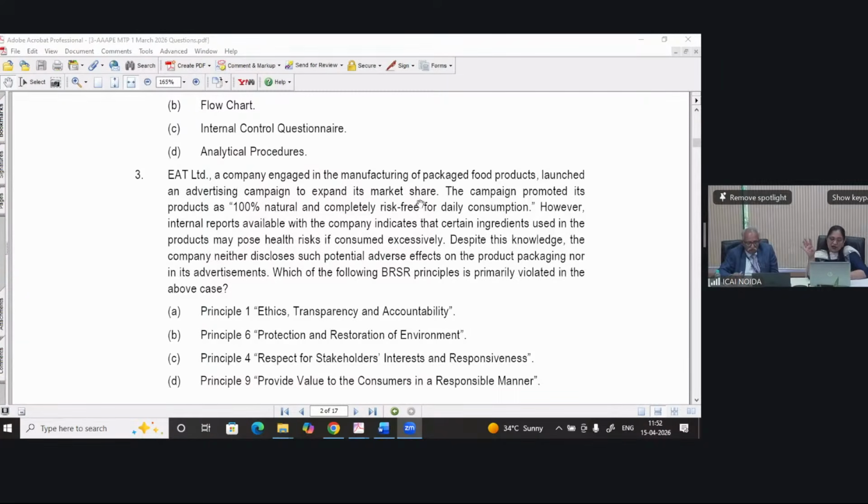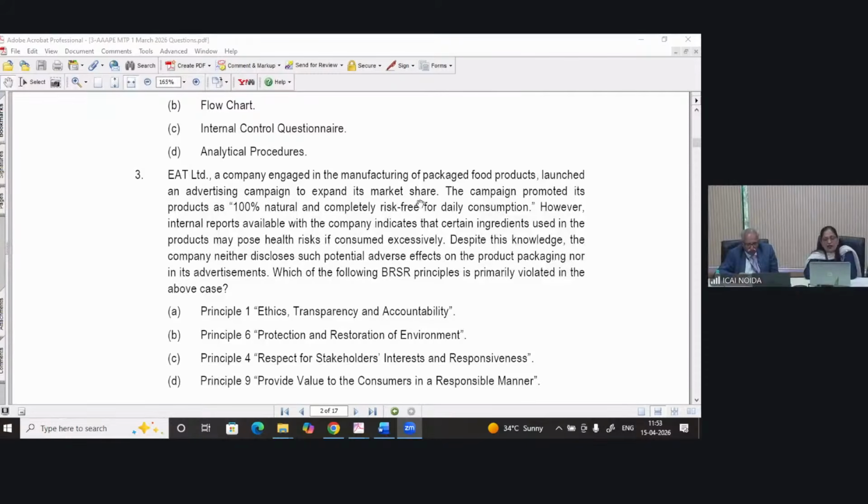Now here in the question we have given 4 options: principle 1, 6, 4 and 9, right? Principle 1 is ethics, transparency and accountability. Principle 6 talks about protection and restoration of environment. Principle 4, respect for stakeholder interest and responsiveness.